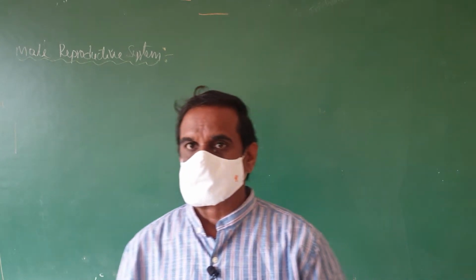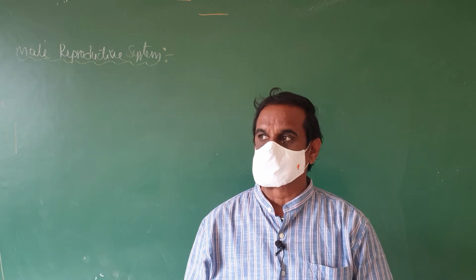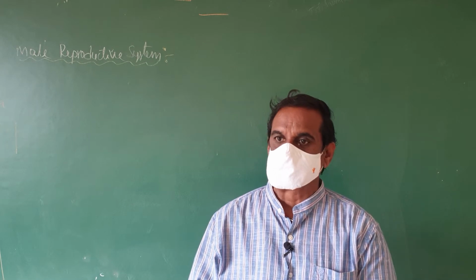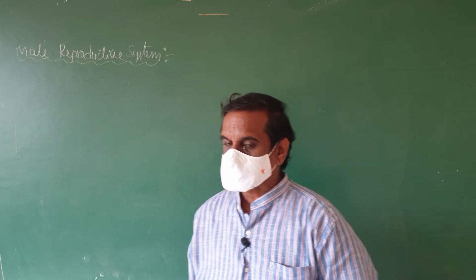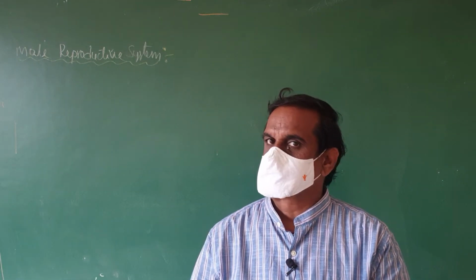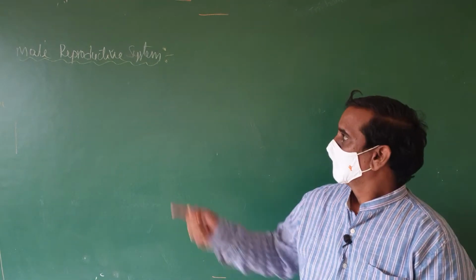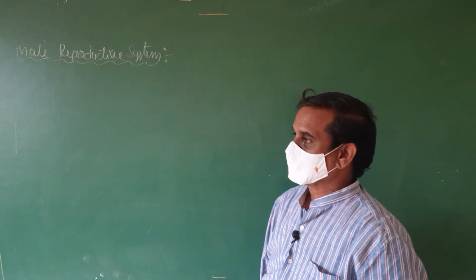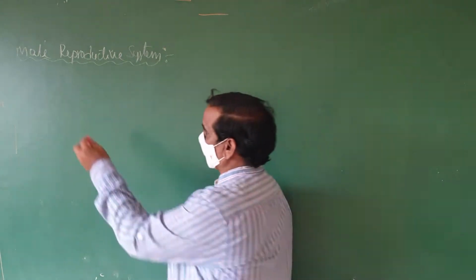Good morning students. Today we are going to discuss the male reproductive system. In the male reproductive system we are going to discuss the organs involved, and the various ducts, their secretions, and hormones. All these points we have to discuss. The male reproductive system primarily consists of primary sex organs.